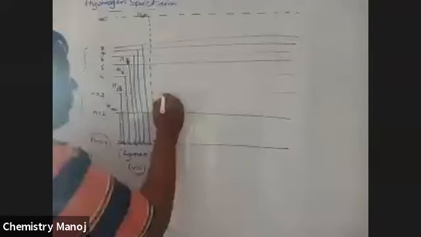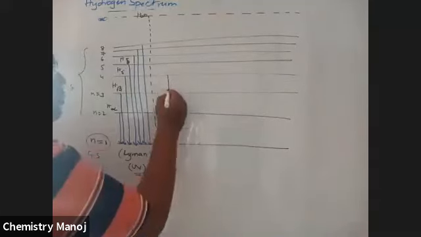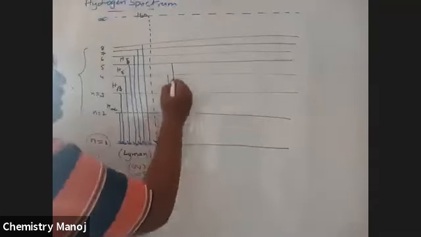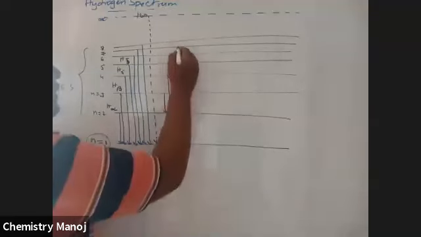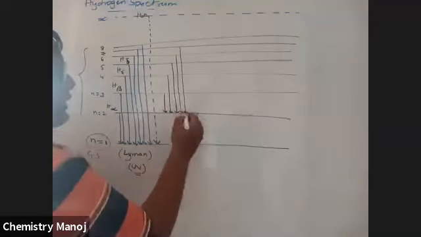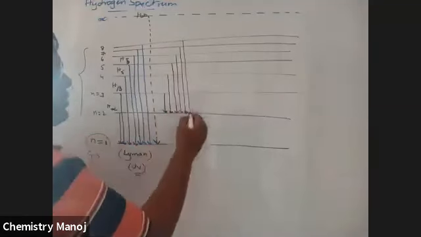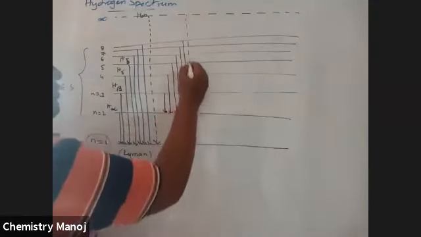Next one. When an electron jumps from any higher orbit to the second orbit, not directly to the first orbit, that means the electron either directly or indirectly comes back to the ground state. So first of all, it comes back to the second state, and after that to the first state. So this is the limiting value, the series limit.